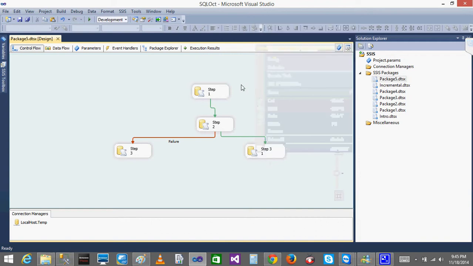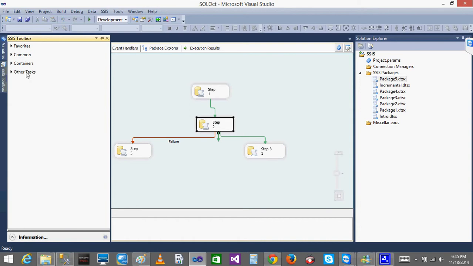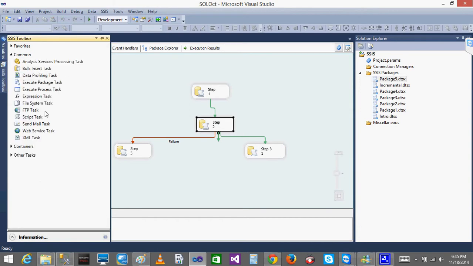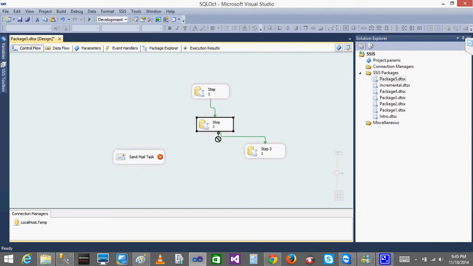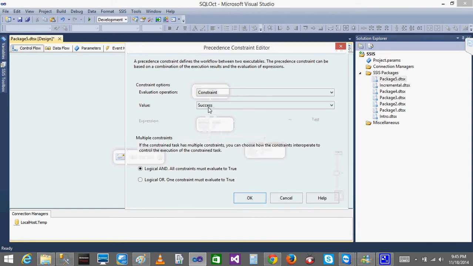So we are having a couple of scenarios. Basically, if there is any task failure, then we'll add one more task, called the send mail task. I'm going to connect it. By default you will have the green one only, then after that you need to click and choose the failure. So now I'll click the failure.